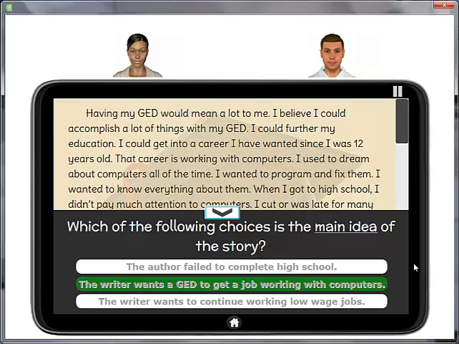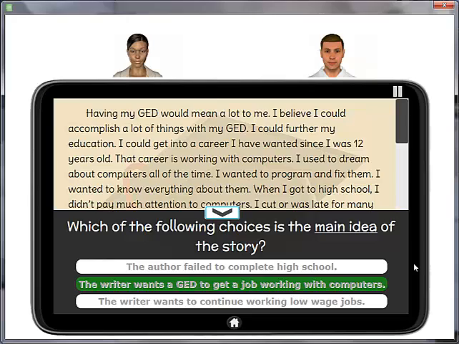The writer also said that he or she didn't complete high school, so couldn't the first choice be the right answer too? I am impressed you spotted that, Jordan. While the writer does say that he or she did not complete high school, it is not really what the story is about. In this case, that is just a detail about the story.